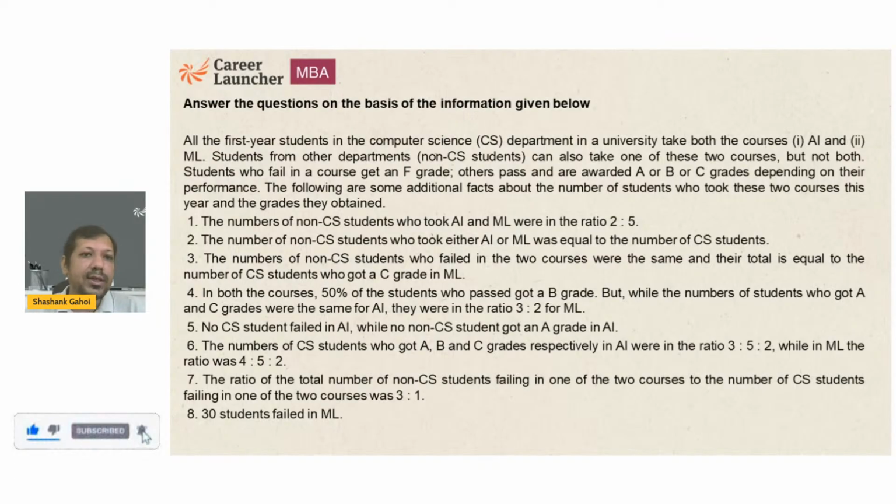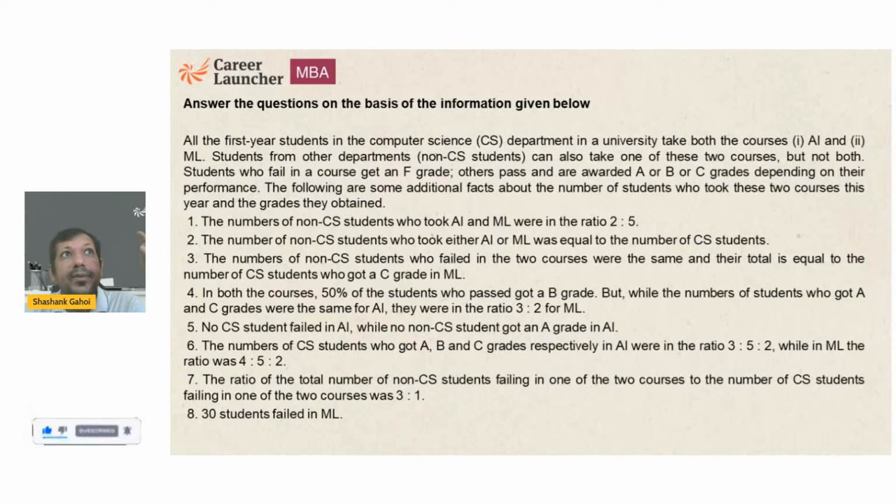All the first year students in the computer science department in a university take both courses, AI and ML. Students from other departments, that is non-computer science departments, can also take one of these 2 courses but not both. So basically, in a college there are 2 departments, I'm assuming. One is CS, second is non-CS. People are either studying in computer science or in non-computer science. They can be any other department.